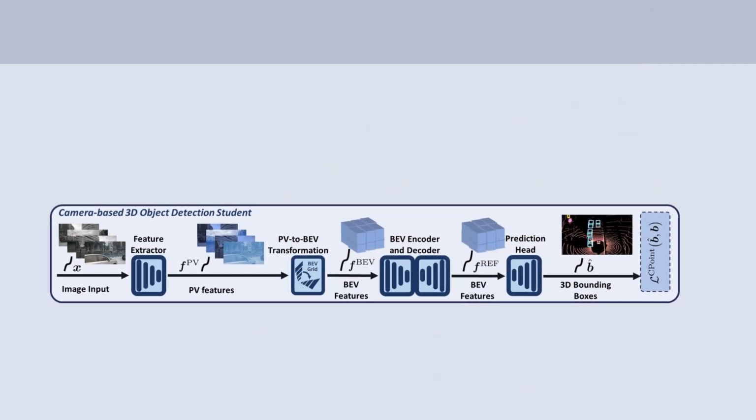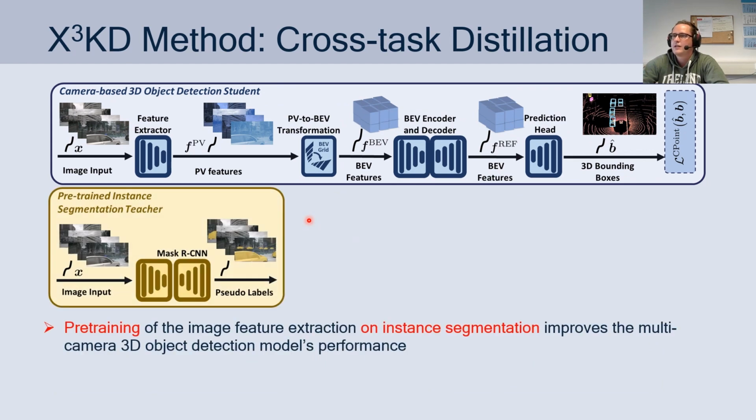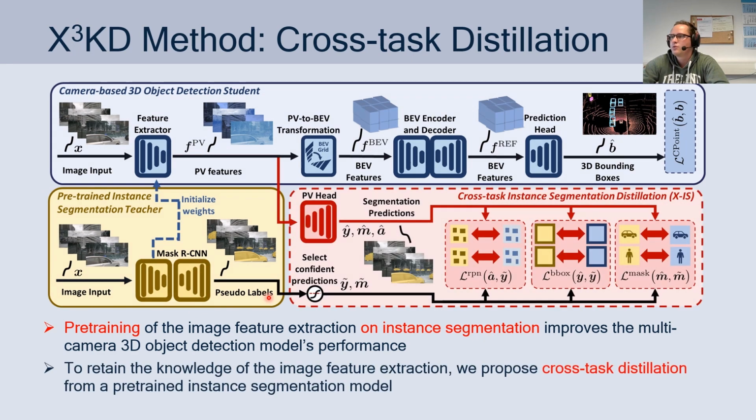Let's have a look at our second contribution, the cross-task distillation. Here we make use of a pre-trained instance segmentation teacher, which generates pseudo-labels. And these pseudo-labels are used to supervise an additional head, which we add to the camera-based 3D OD model during training. During inference, the camera-based 3D OD model stays as is, so no additional complexity is added during inference.